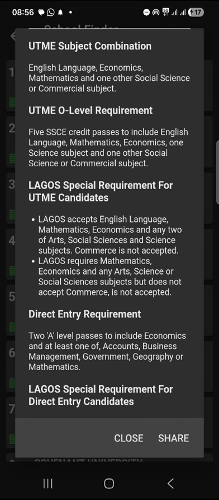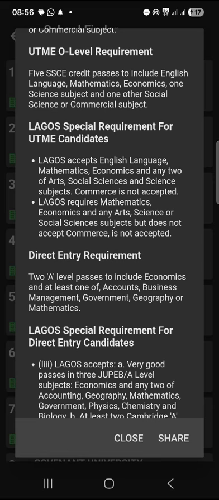Because this O level result, they accept English, math, economics, and any two of art. So that means they consider arts, not just science and social science. Which means if you have maybe literature or CRK, together with math, English, and economics, you are good to go, right? So what that means is art is considered, but if you check the general requirement, there's no art, but UNILAG allows you to have any two of art, social science, or science. So these are some of the things that you need to pay attention to.